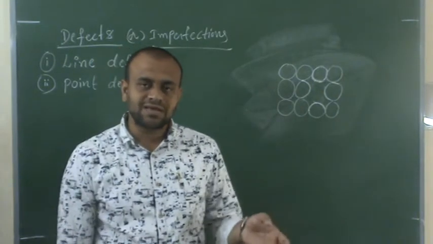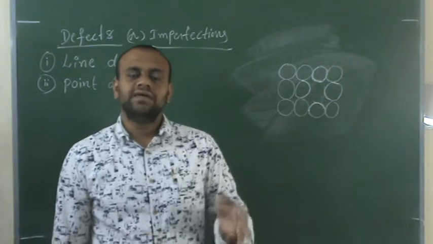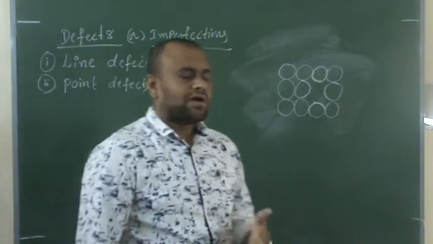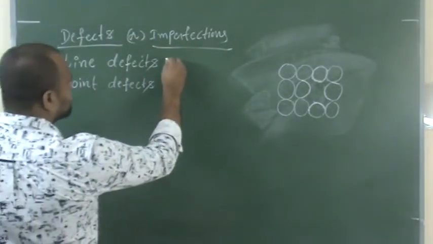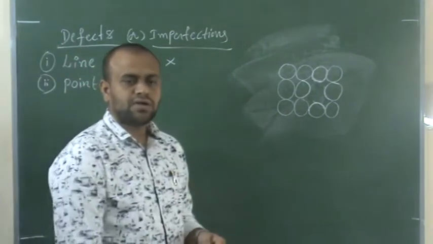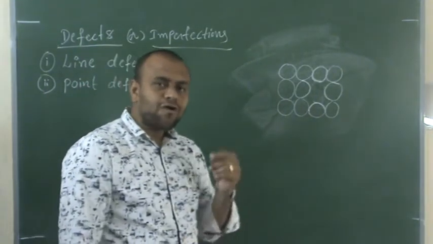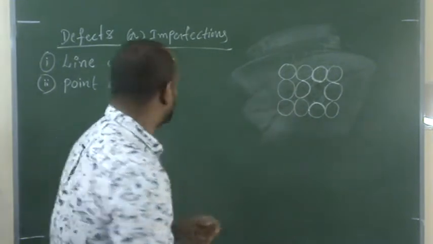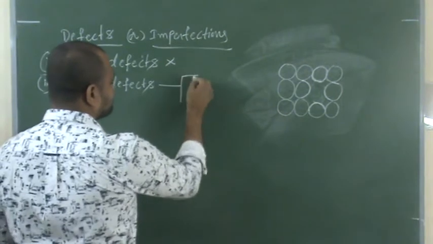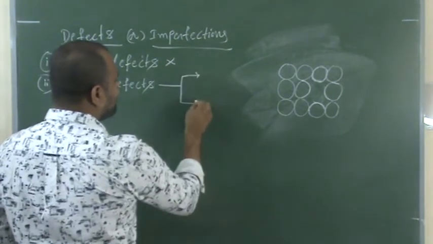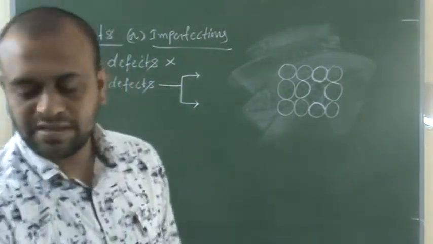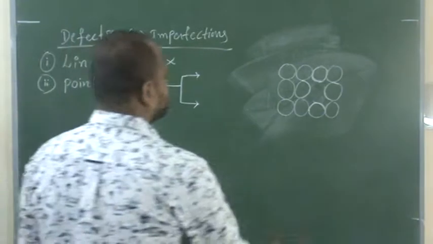Understood? Did you understand what is line defect and what is point defect? Yes. Now we will move further. In this chapter, we are not going to discuss much about line defects. We are going to discuss only point defects. In point defects, how many types? There are 2 types.